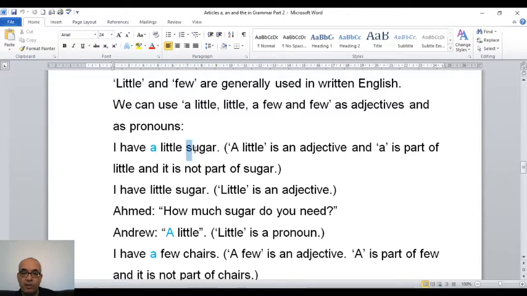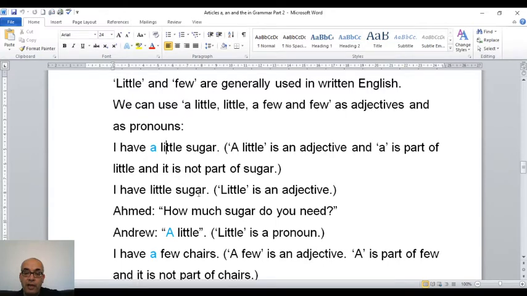So if you can see, sugar is a noun. "A little" is an adjective. Why is it an adjective? Because we use it before a noun. Sugar is a noun. A noun is a name. Anything used before a noun or a name is an adjective. So "a little" is an adjective for sugar. "A little" is an adjective, and "a" is part of "little," and it is not part of sugar.